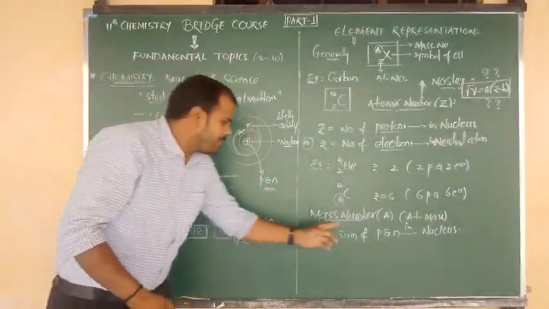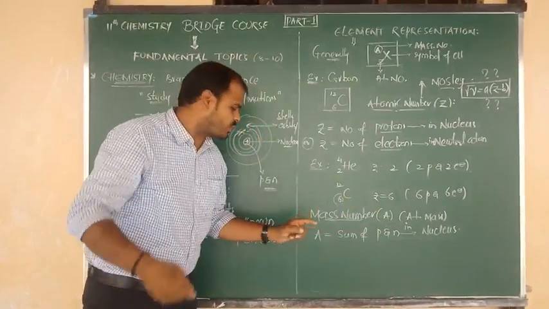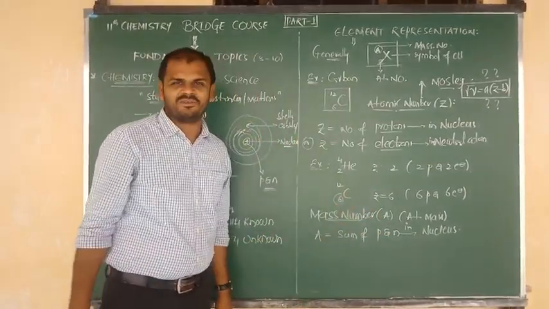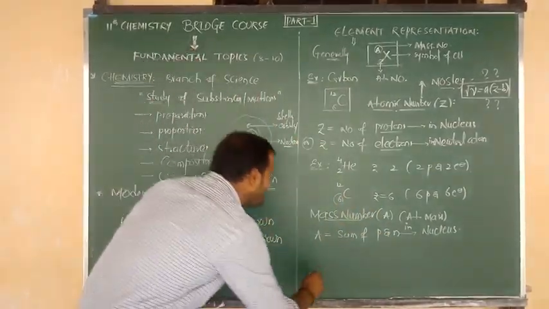Collectively, mixing P and N, you get your mass number value. Okay?